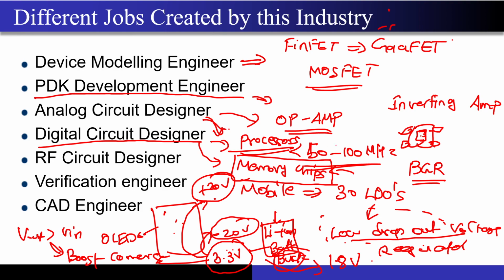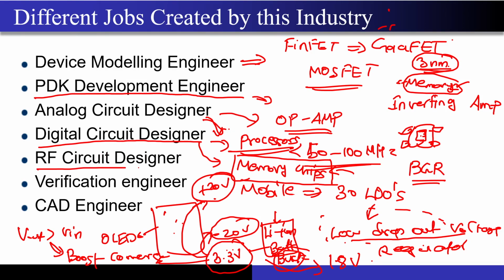The only thing is you just cannot keep on reducing the channel length. I mean, if you are fabricating the processor at 3 nanometer, you just cannot do the same for the memory. There are certain limitations that actually exist, and if you study memory in depth, you will understand why I cannot fabricate a memory chip in 3 nanometer, right? You can just Google about it. You will also get the answers, or maybe in future lectures, I will try to cover it, right? So now this is regarding the digital circuit designer.